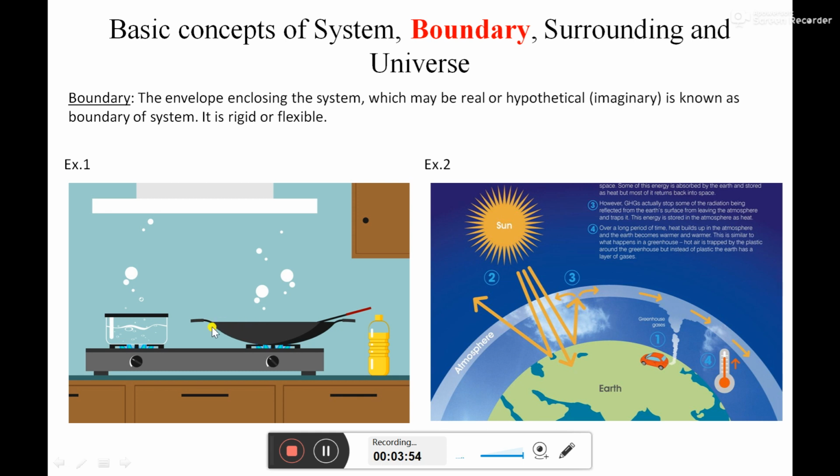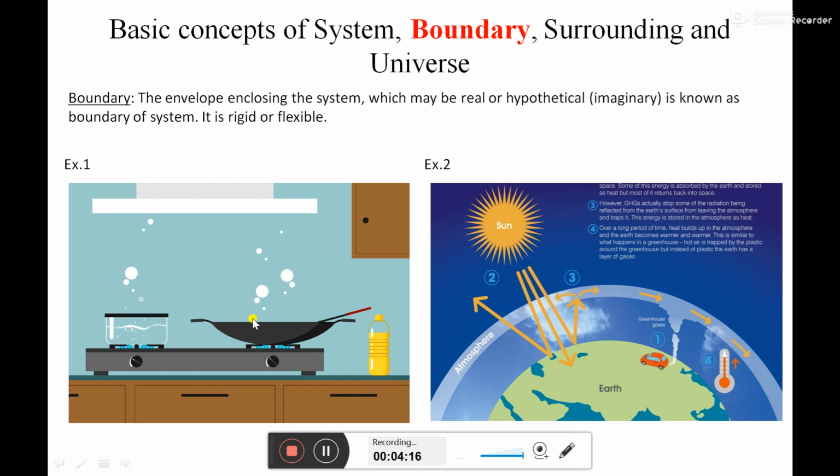So this volume gets enclosed by this boundary. Okay, this volume gets enclosed by this metal sheet, and it is open from the top. So here also, same as this system, the top area is open, but it doesn't mean that it is not a boundary.